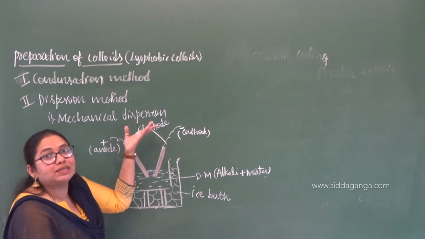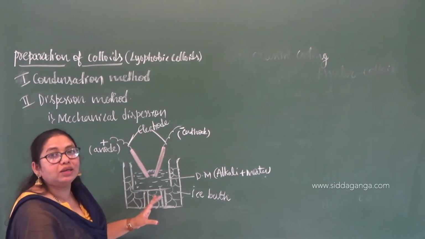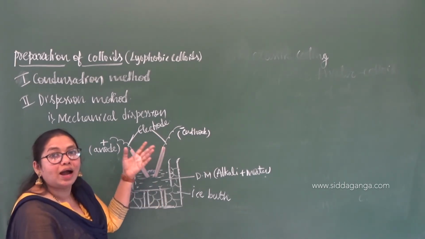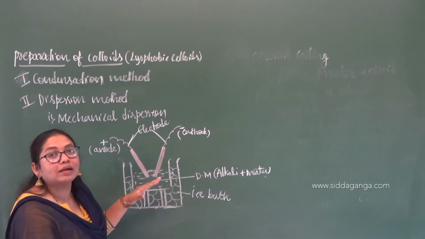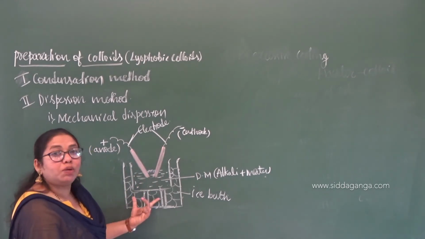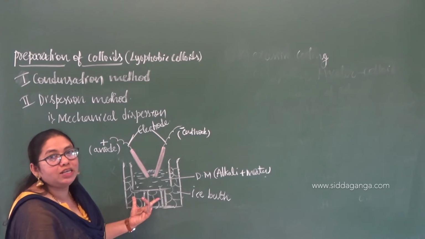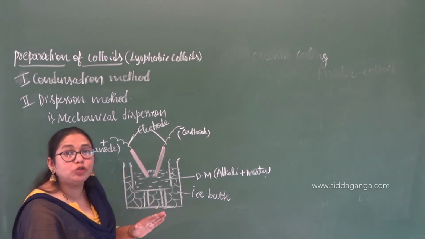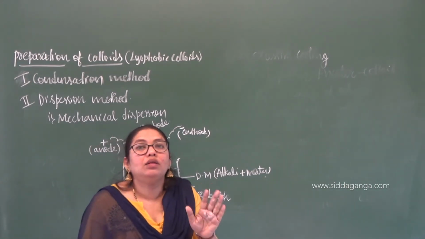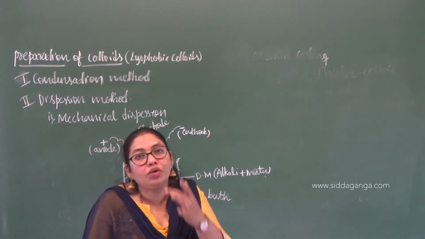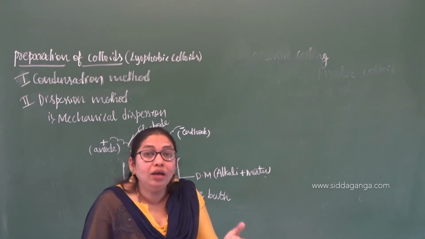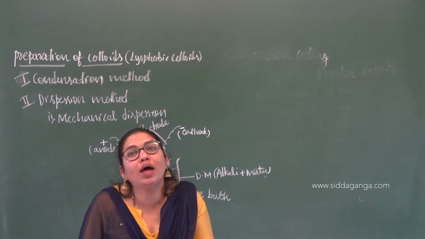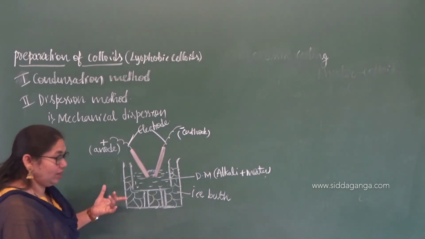Once they melt, they convert into liquid. Because of the heat generated, they will get vaporized, and again they will condense back. So the ice bath which is placed outside helps to condense the metal vapour into a colloidal solution, or into a colloid. So understood the concept? Very simple it is.